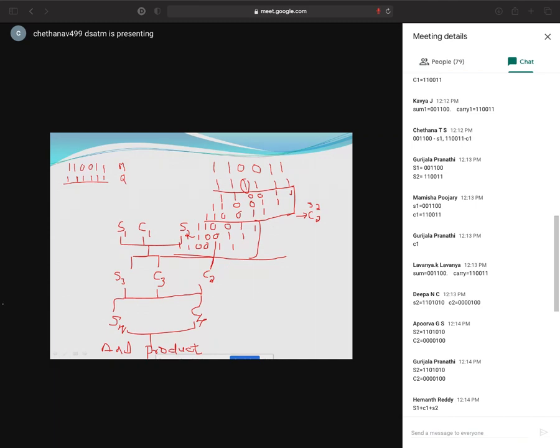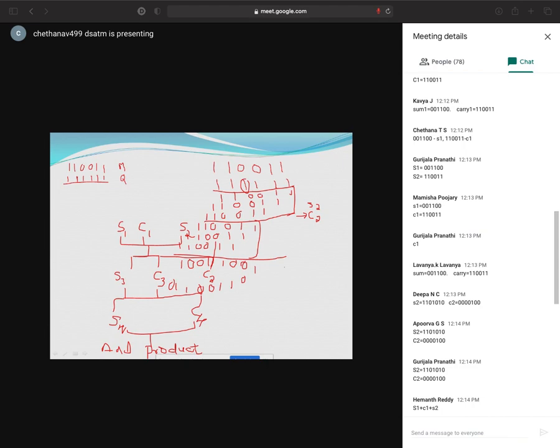Okay, I think you are able to see this. Can you give me the answer of S2C2? Somebody? Type for me the answer, S2C2. I think S2C2 is 1, 0, 1 plus 1, 0, carry 1. 1 plus 1, 0, carry 1, then 1, 0. 1 plus 1, 0, carry 1. This is 1, 0, carry 1, 1, 0.